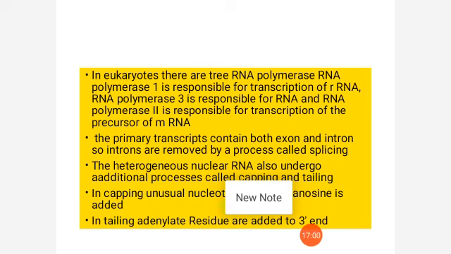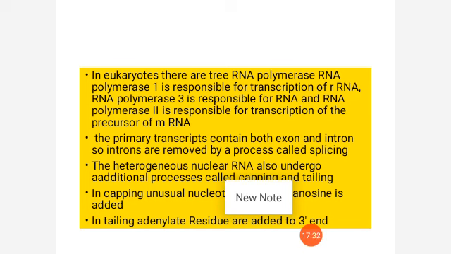So did you understand? In eukaryotes, after transcription, the RNA formed is known as hnRNA, and this RNA has to undergo a lot of processing. First is splicing. What is splicing? This is the removal of introns. What are introns? The sequences which are not coding for the proteins are called introns.